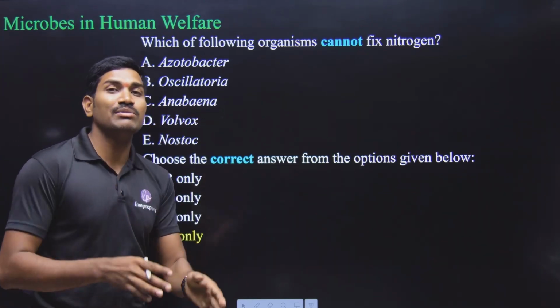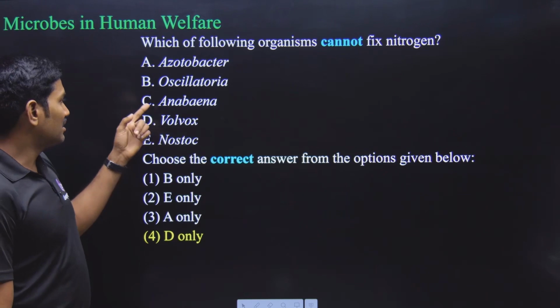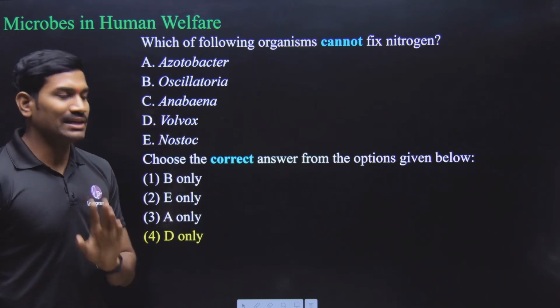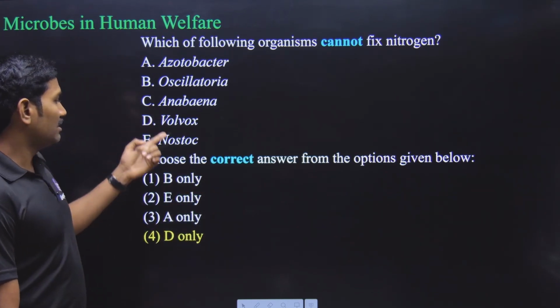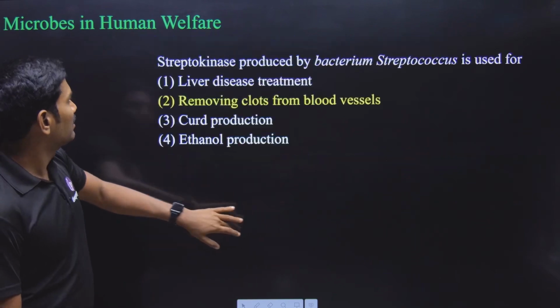At least based on elimination also you can easily understand this. So Volvox cannot fix the atmospheric nitrogen. So the answer is D, Volvox only. Clear? Next one.